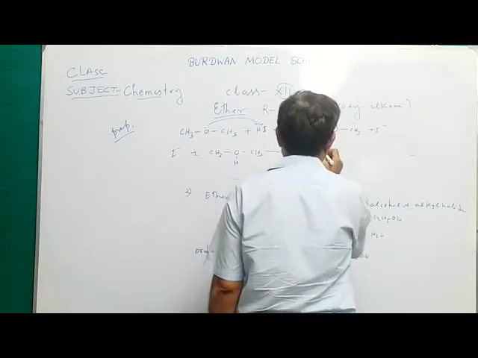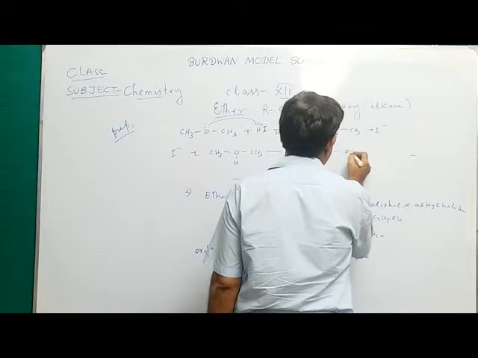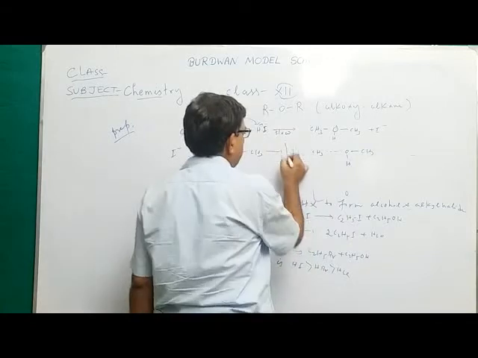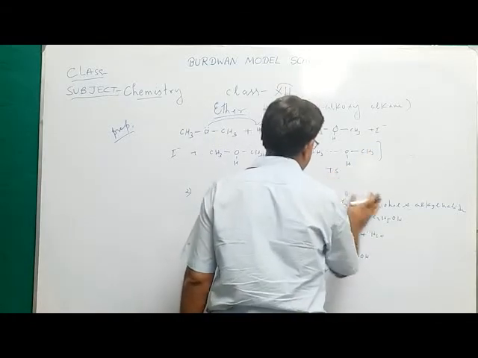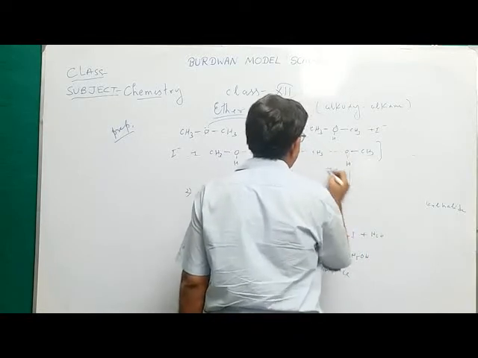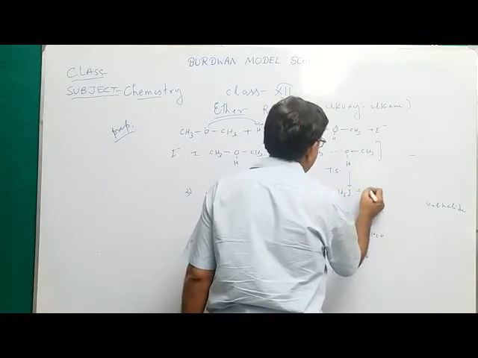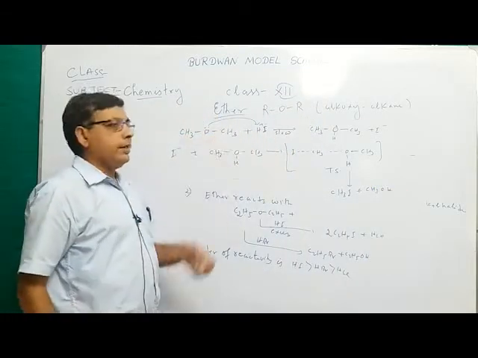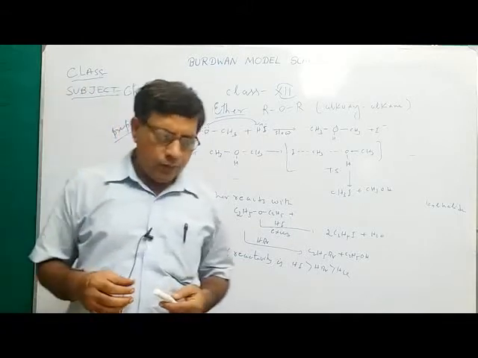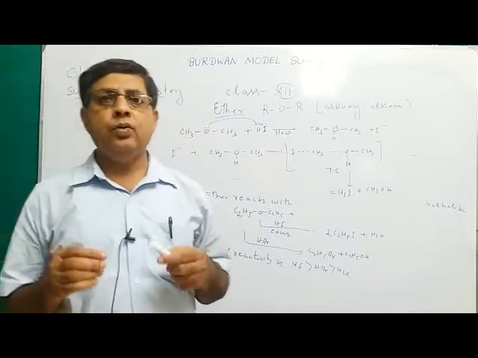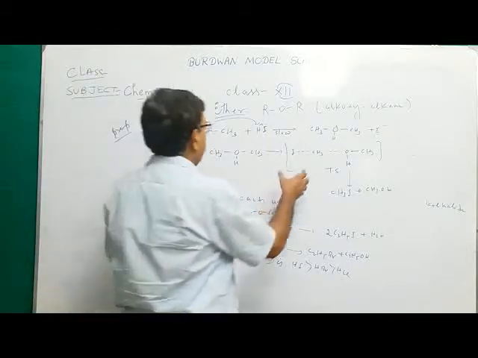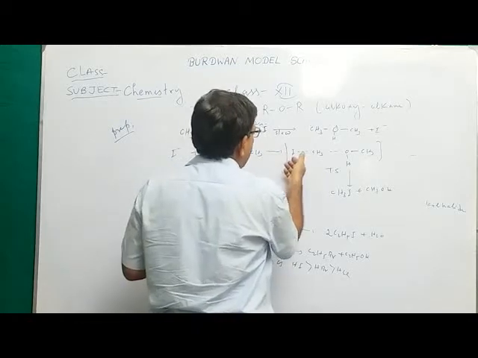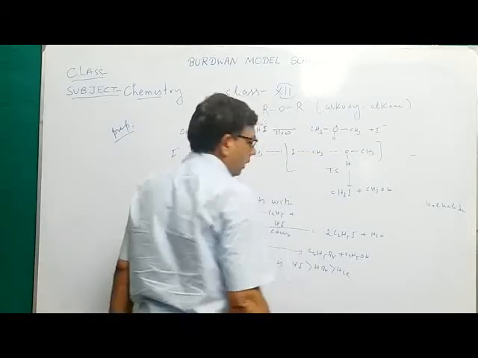The carbon-halogen bond partially forms and the oxygen-carbon bond partially breaks. This will be the transition state, and then it dissociates to form CH3I plus CH3OH. So if the alkyl groups present in the ether are primary alkyl groups, then the reaction undergoes the SN2 path. That is a one-step reaction where the hydrogen atom forms a bond with the oxygen atom and the halide forms a partial bond with the carbon atom.